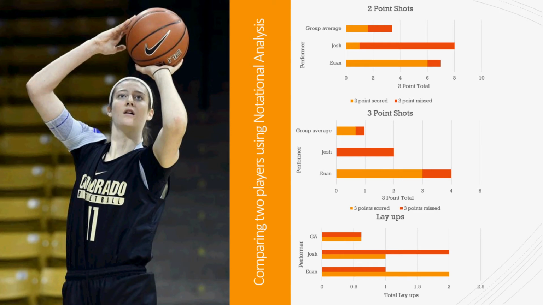When I conducted my notational analysis, I decided to focus on one more and one less experienced player of the sport. I also decided to compare both athletes to the group average of what they are achieving. The two people I have decided to focus on are Josh and Ewan.